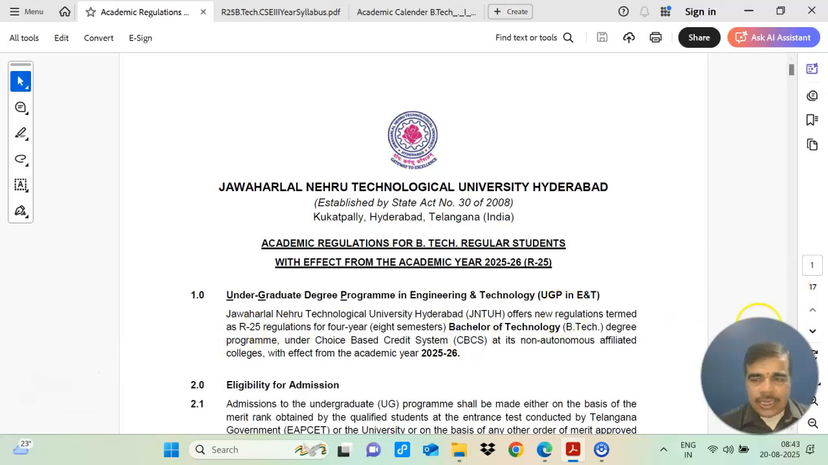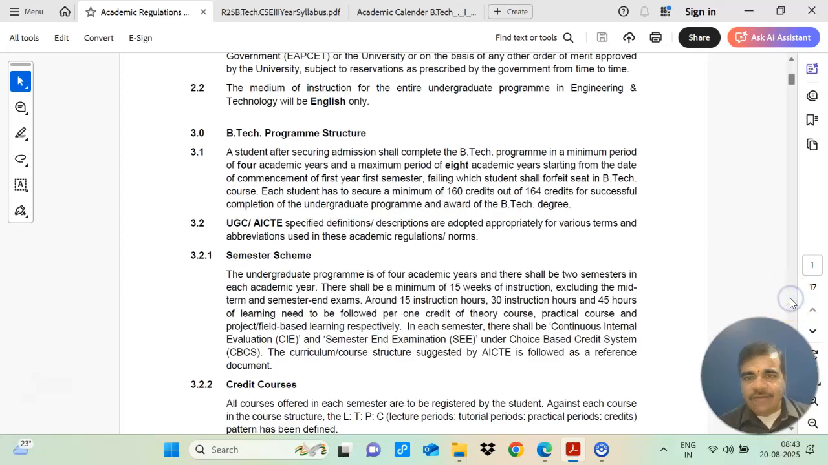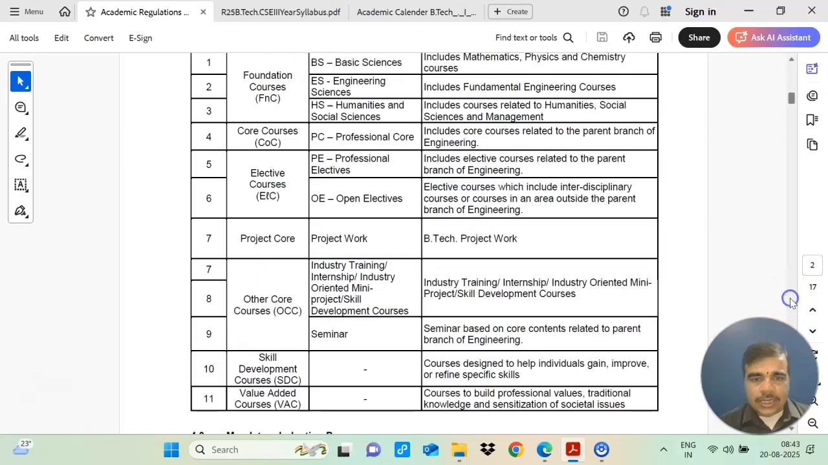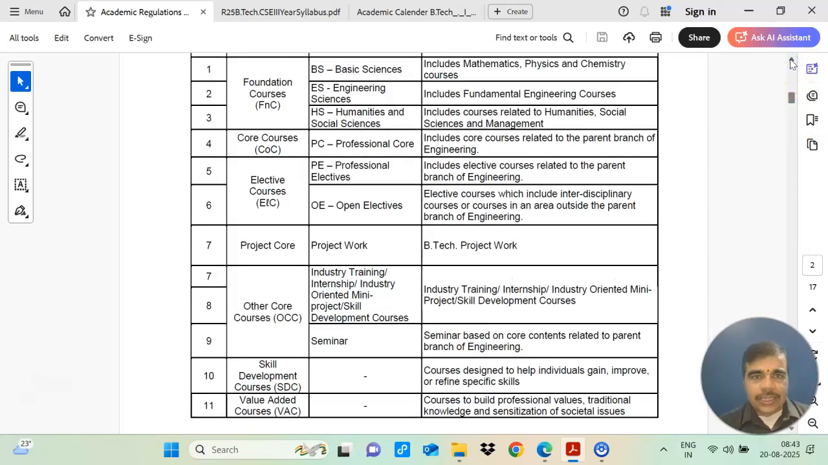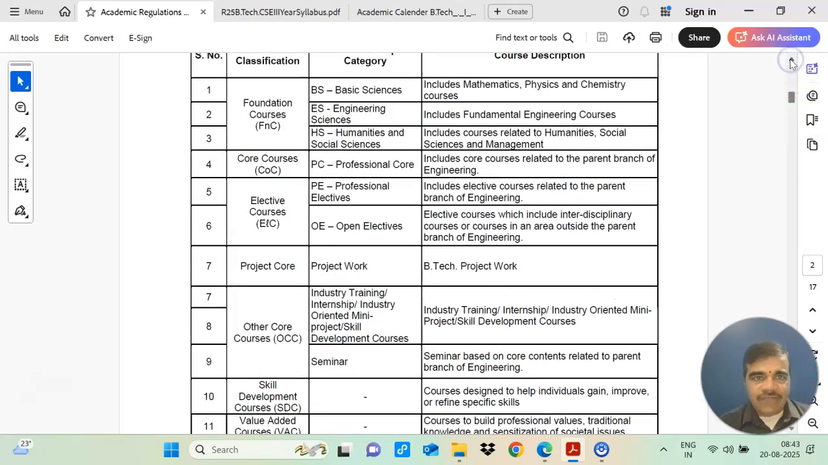In academic regulation, we have already covered the different subjects you are having. As you are knowing, you will be having your foundation course, then in core course you will be having a professional elective, and in elective course you are having professional elective and open elective. Now three more topics are remaining in your academic regulation.